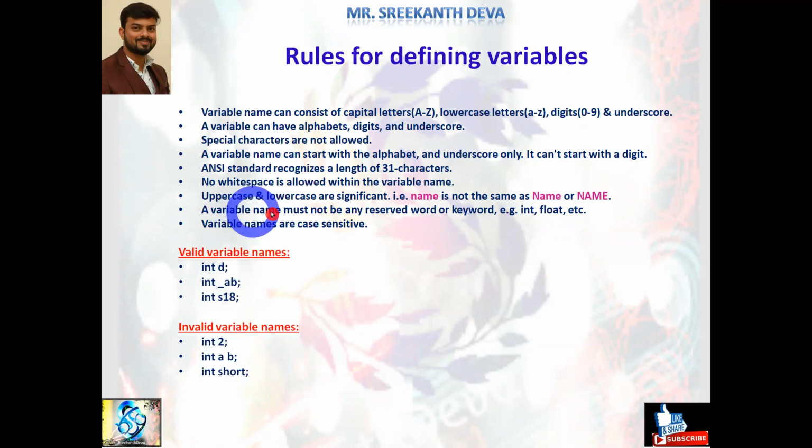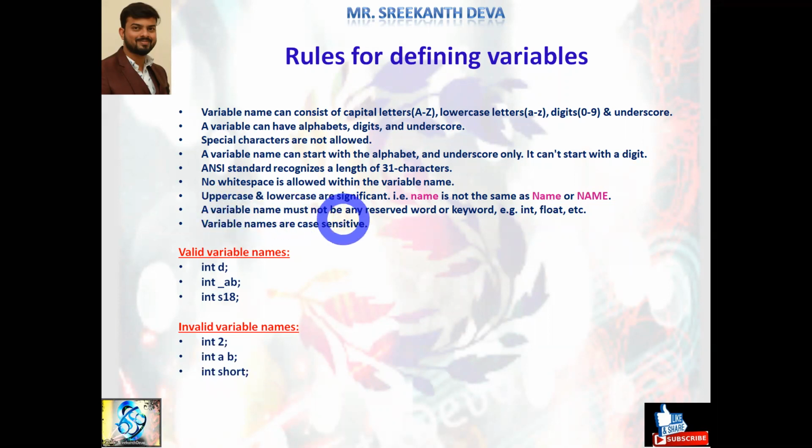Uppercase and lowercase are significant, because name in small case is not the same as Name with a capital N. Both are different. Or NAME, with all caps. The three words have the same meaning, name only, but the C compiler understands that the lowercase one is a separate word. Here N is a capital letter, that is another word. Here NAME, all caps, is another word. Uppercase and lowercase are significant. It maintains case sensitivity. C is a case sensitive language.